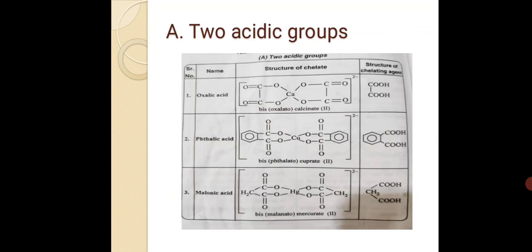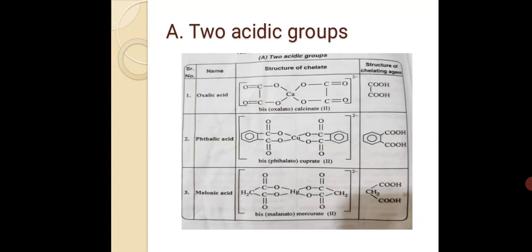Phthalic acid: bis-phthalato-cuprate second, with the structure of chelate and chelating agent in the column.